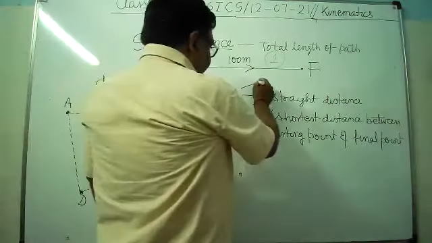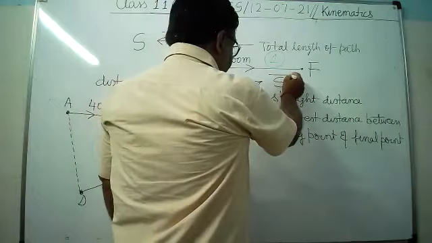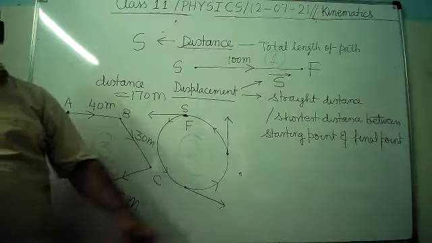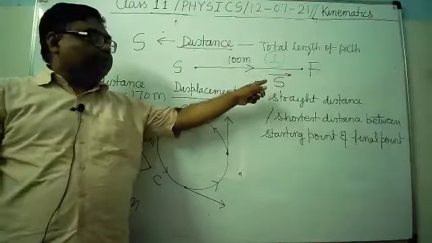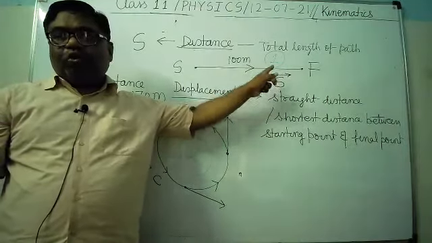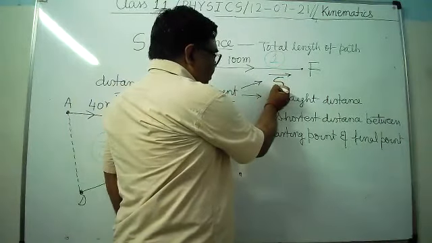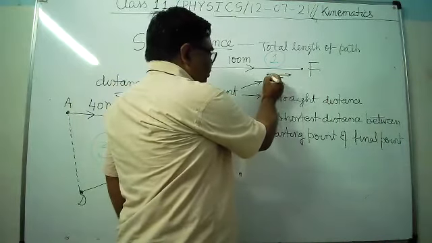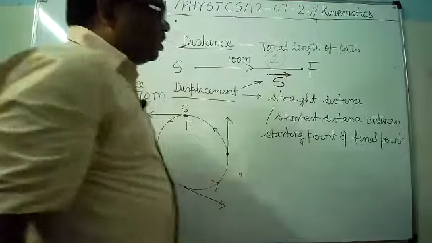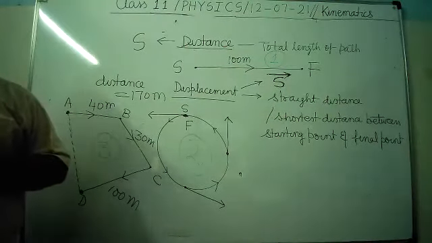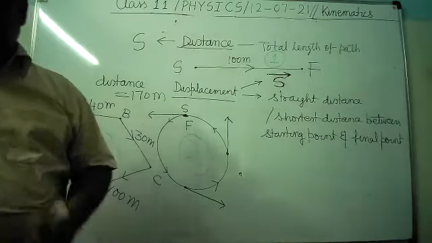But here, when we write this way, then it means this is displacement. When we put an arrow over the S, then it means it is a displacement. It is clear? So distance is a scalar quantity and displacement is a vector quantity.